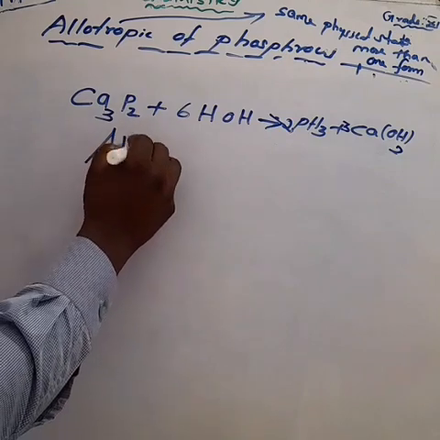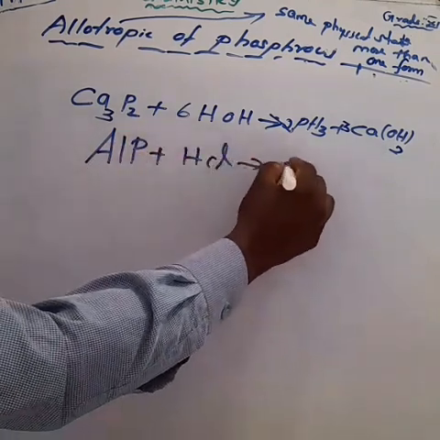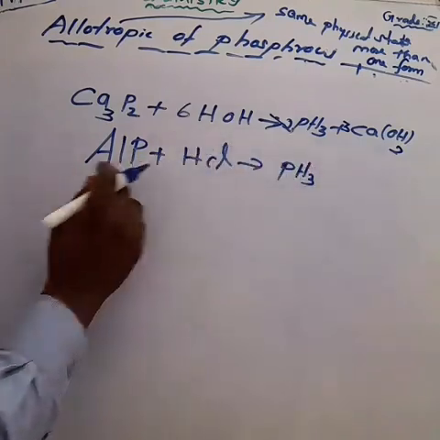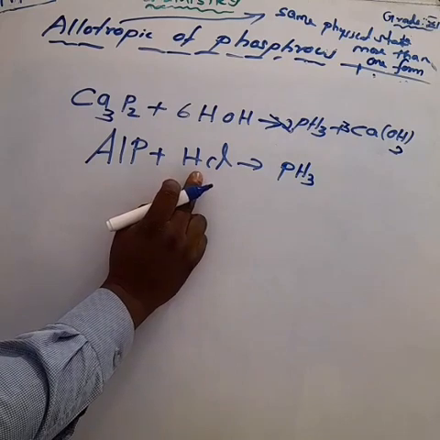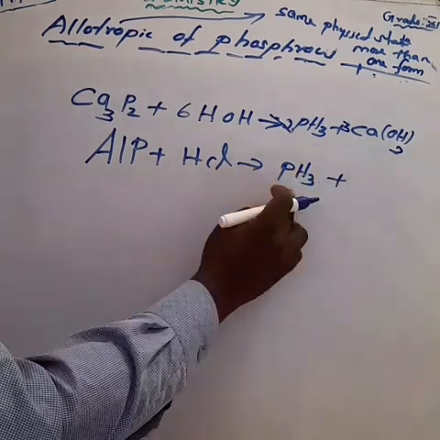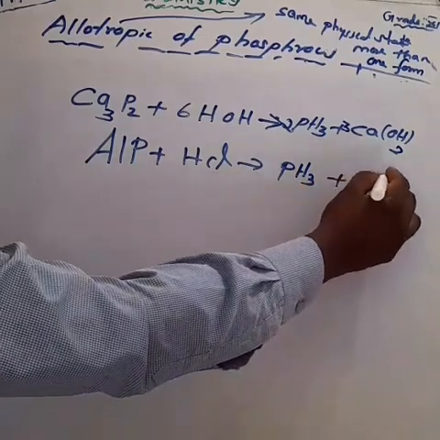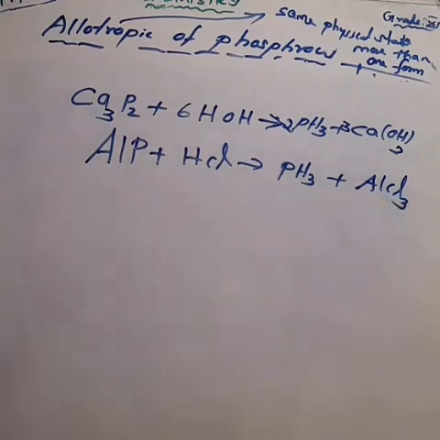Aluminium phosphide reacts with hydrochloric acid. We get phosphine gas and also aluminum chloride. We can write the equation. Aluminum phosphide AlP plus hydrochloric acid HCl gives phosphine PH3 gas plus aluminum combines with the chlorine to form aluminum chloride AlCl3.